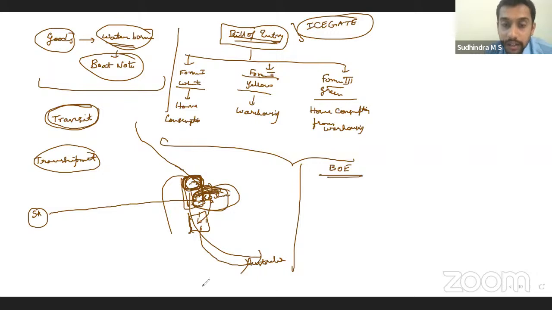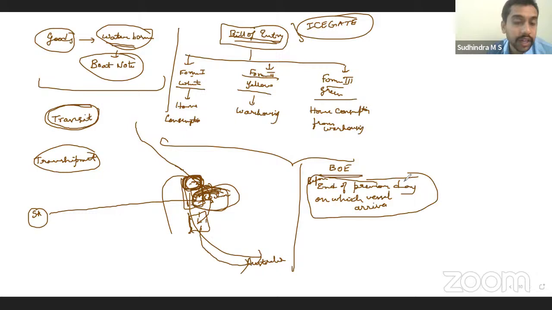For filing bill of entry, especially in case of form 1 and form 2, it has to be done before the end of the preceding day on which the vessel arrives. So if a vessel arrives on 26th of March, before working hours of 25th, you should have filed the bill of entry, either form 1 or form 2. If you are taking for home consumption, form 1, else form 2.